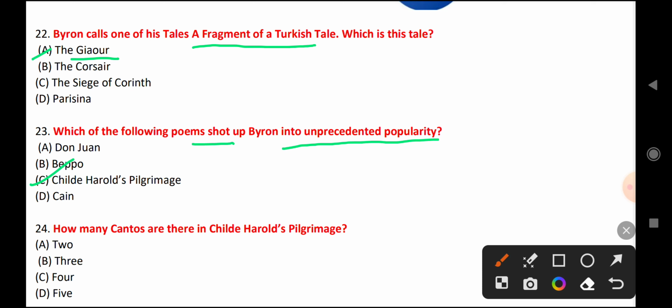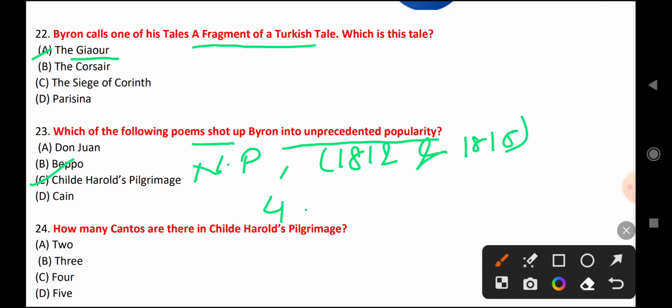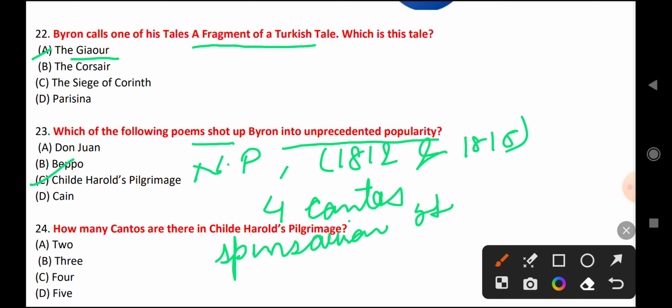Just to revise, it is a narrative poem. This work is a narrative poem published between 1812 and 1818. Childe Harold's Pilgrimage is written in 4 cantos, and it is written in Spenserian stanza.